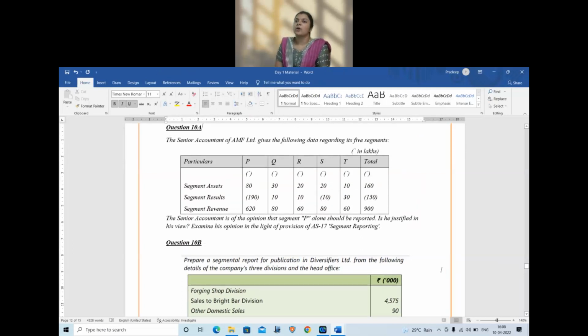So here, what is the provision? We need to calculate if the segment assets are 10% or more, segment revenue is 10% or more, or segment result in absolute numbers is 10% or more of the total revenue. Total profits and total losses we need to calculate separately. Please calculate. So ideally for these questions, you can do a direct table. You can do a small table where it is easy for you to give the answer.